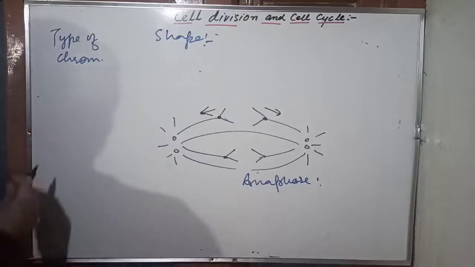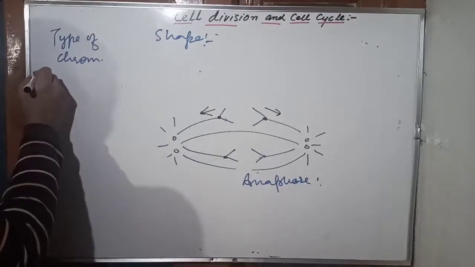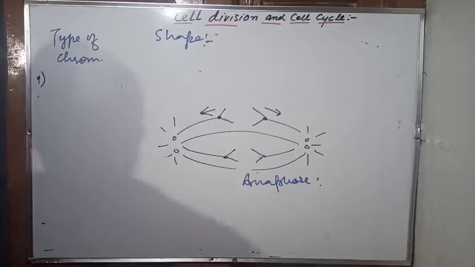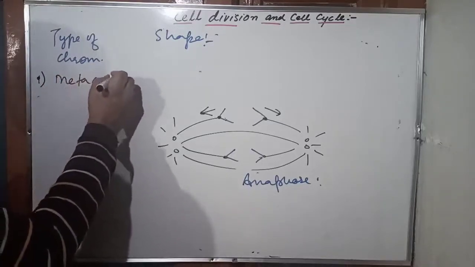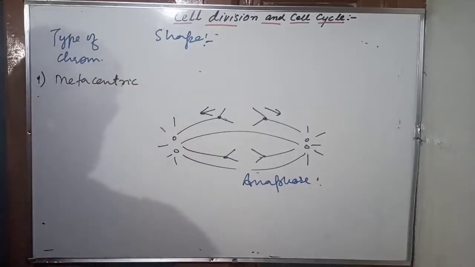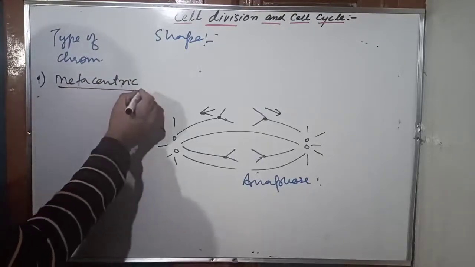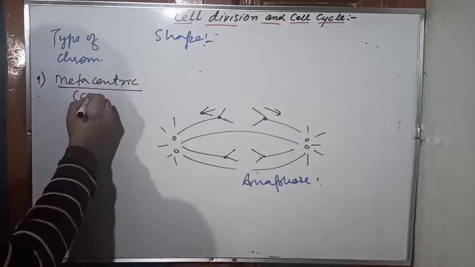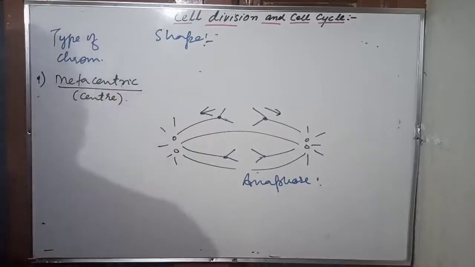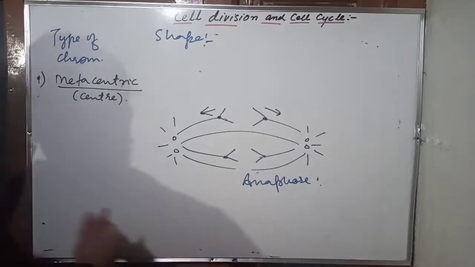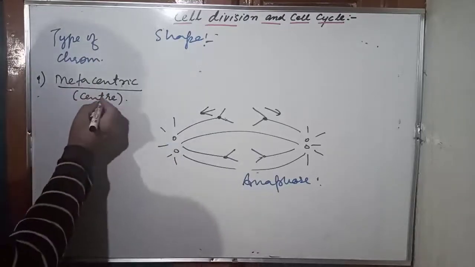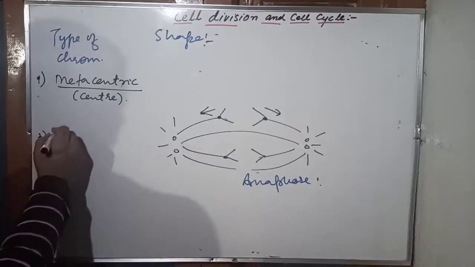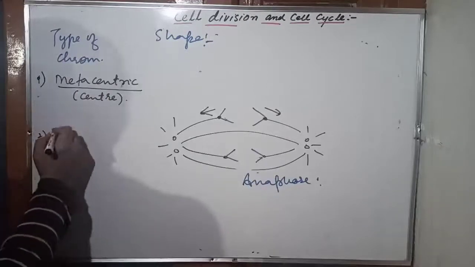First there is a metacentric chromosome. Metacentric chromosome means the centromere is at the center. This classification is based on the position of the centromere, and in the metacentric chromosome, the centromere is at the center.